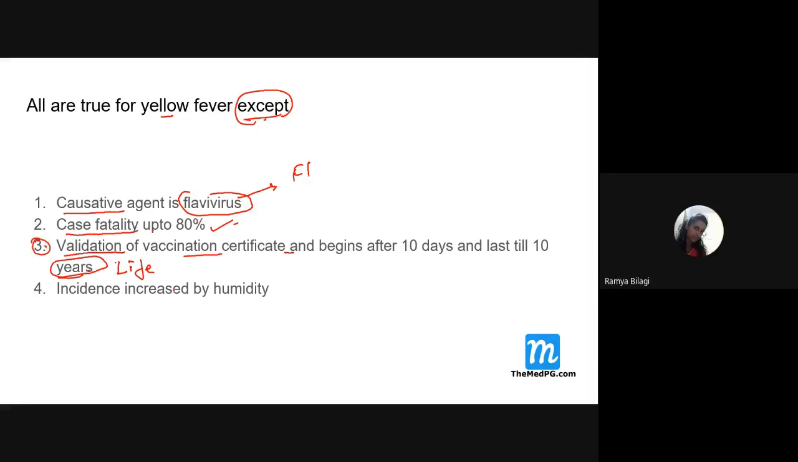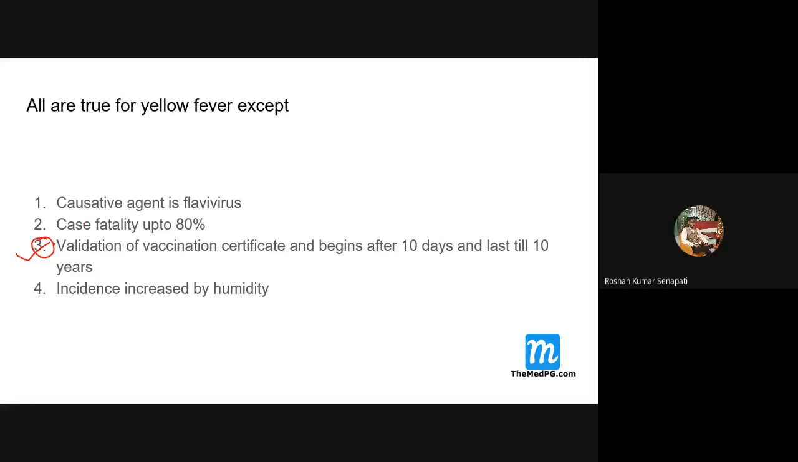Then incidence increased by humidity. What do you mean by this? Wherever the area is humid, it favors the breeding of these mosquitoes. If the Aedes mosquito is more, then the chances of yellow fever are also high. So options 1, 2, and 4 are correct except for the third one. Which one will you opt for here, students? The third option.